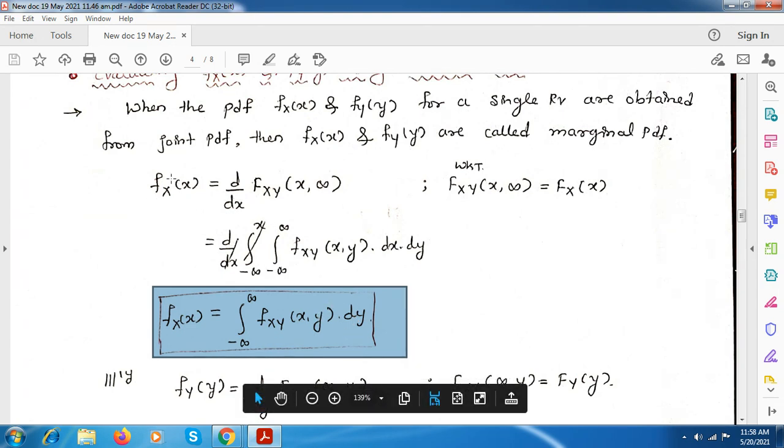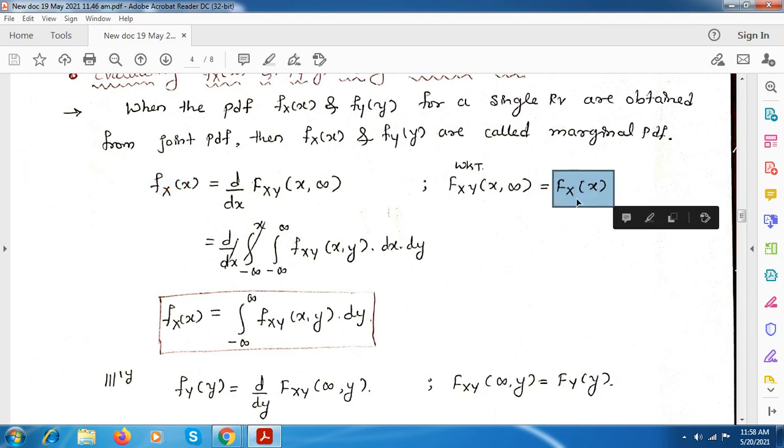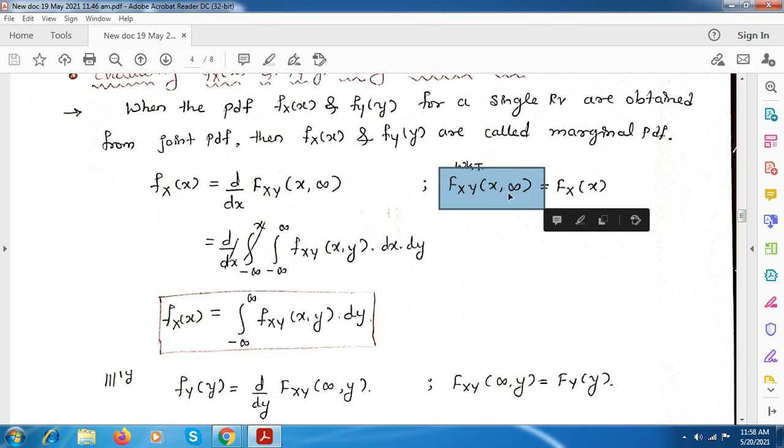Here, first this equation is considered, this fx of x. It is nothing but the differentiation of this CDF Fx of x, and this we can write as Fxy of x comma infinity, as this is the joint CDF. If y is equal to infinity, this is equivalent to Fx of x.